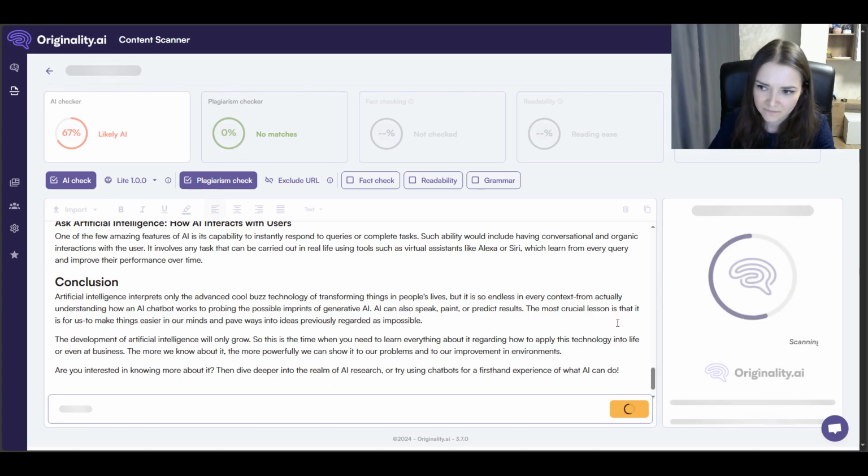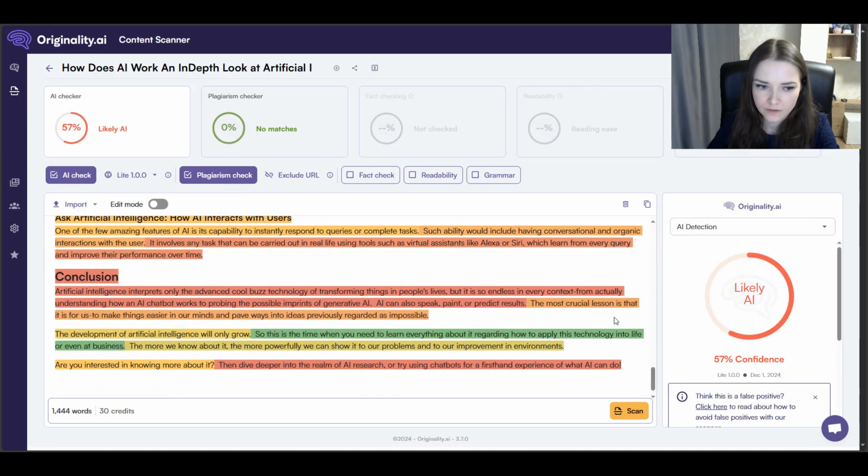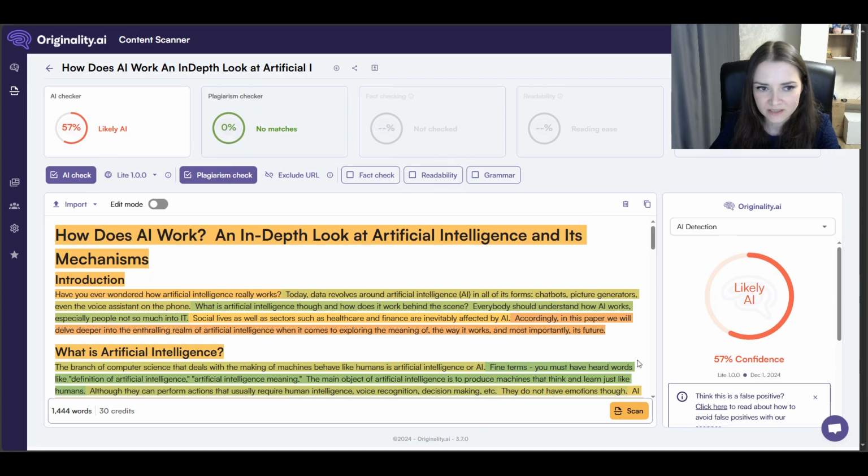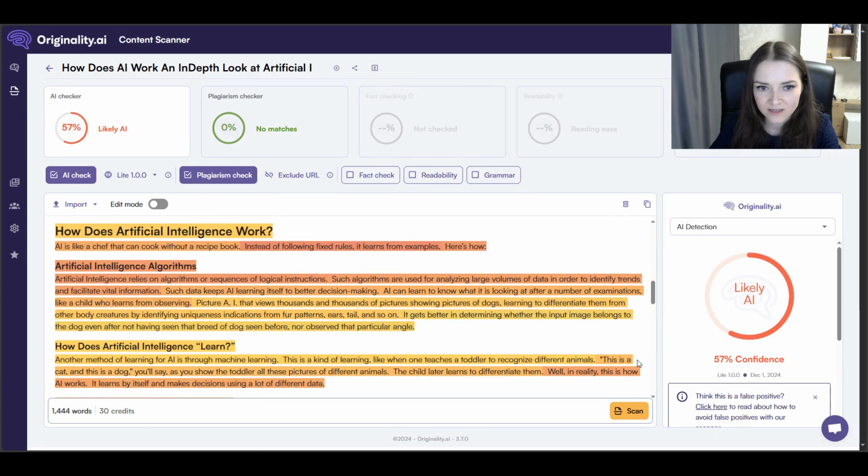So it will take some time. The percent already is lower. It was 68 if I'm not mistaken. It's 57 already. So in order to make the percent lower, you have two options actually. Either correct everything with your own hands, type everything yourself, make up the texts yourself, or as I do sometimes too, I copy the information that is here.